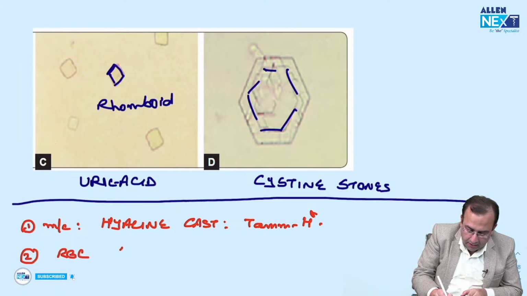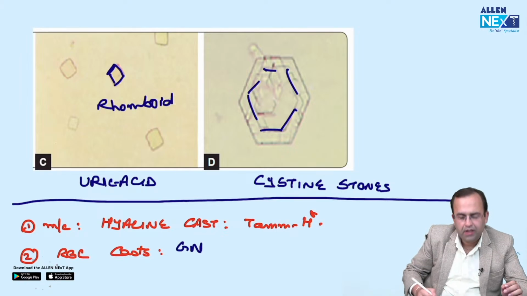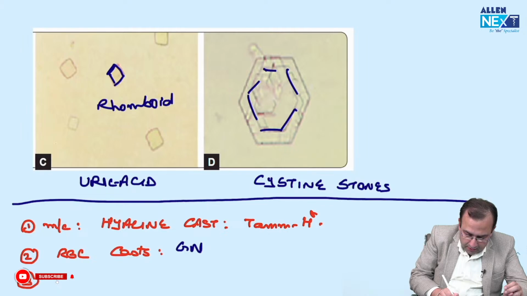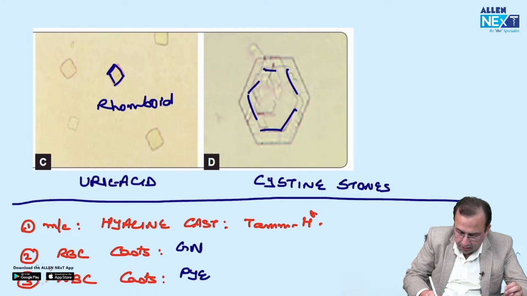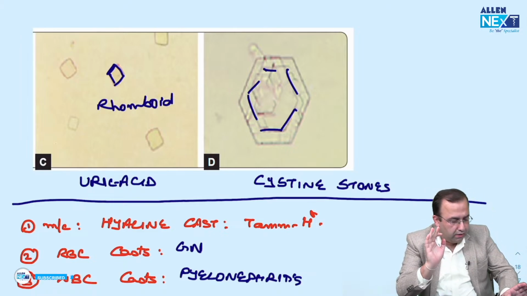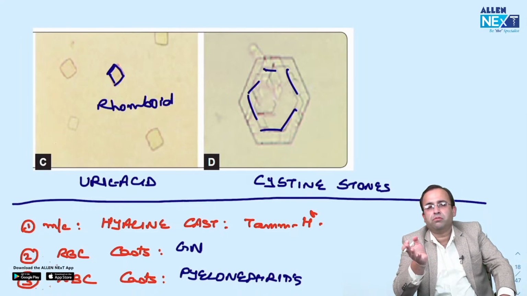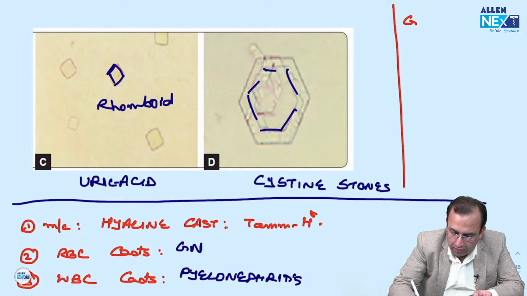Next is RBC cast. Why will RBCs come into urine? Because of glomerulonephritis. RBC casts are seen in glomerulonephritis, versus WBC casts, which are seen in infections, that is, pyelonephritis. Simple. Most common is the hyaline cast, Tamm-Horsfall phosphoprotein. RBC cast, glomerulonephritis. WBC cast, pyelonephritis. Granular casts, let me write it on the side here. Granular casts are seen in ischemia.